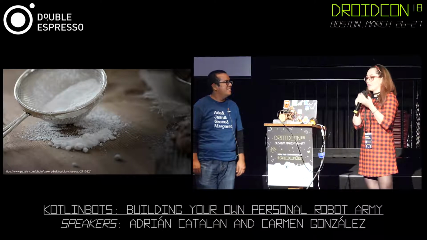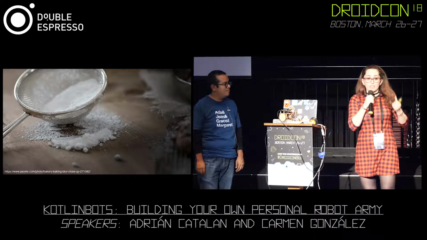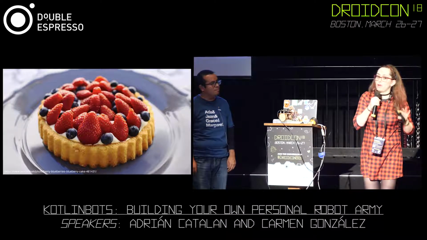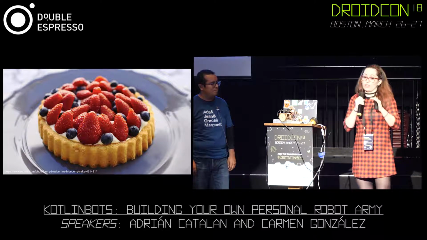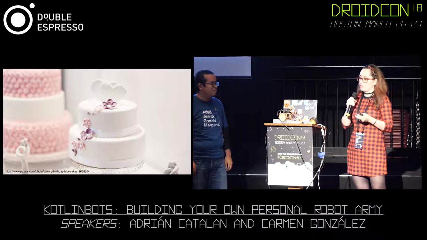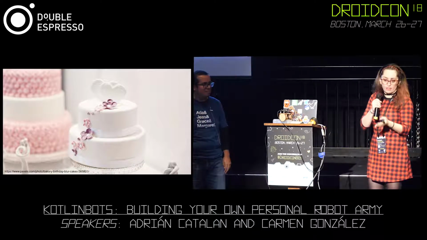So building a robot or baking a cake, you need ingredients, and you need to know what you want to do, because it's not the same cake that you're going to build for your mom as for your aunt. Your mom probably likes tartlets, and your aunt probably likes tiramisu, and it's not the same cake that you have for a birthday party as for a wedding, I think, right?